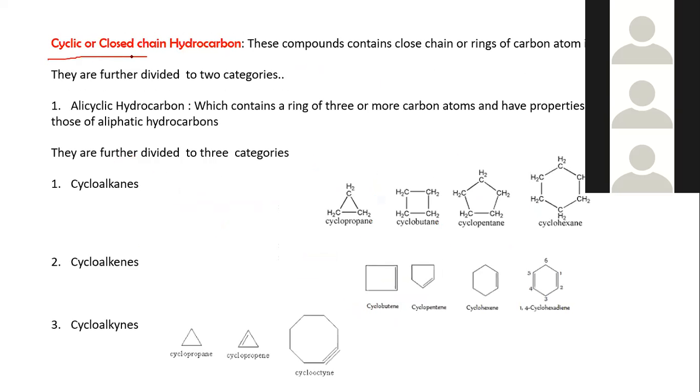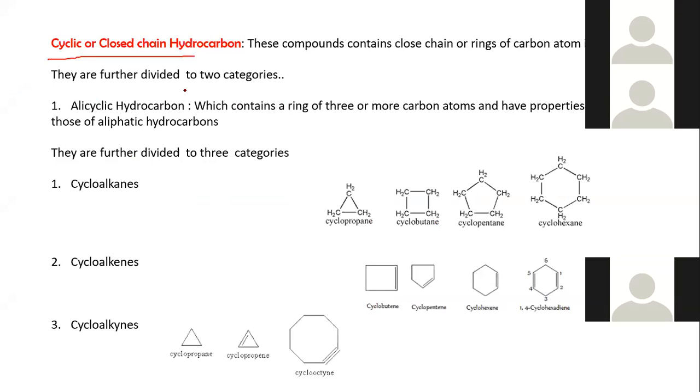Cyclic or closed chain hydrocarbons contain a closed chain or ring of carbon atoms in their molecules. They are further divided into two categories. The first category is alicyclic hydrocarbons, which contain a ring of 3 or more carbon atoms and have properties similar to aliphatic hydrocarbons. These alicyclic hydrocarbons are divided into three categories: cycloalkanes, cycloalkenes, and cycloalkynes.